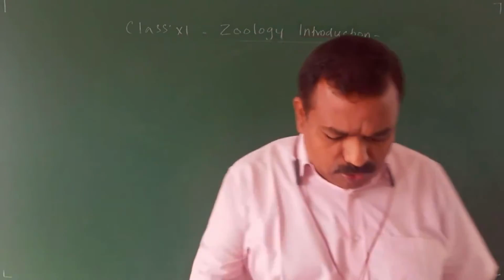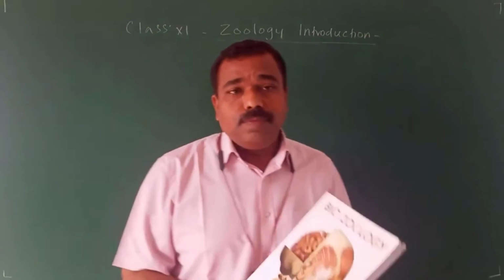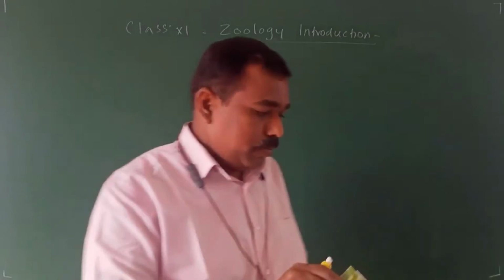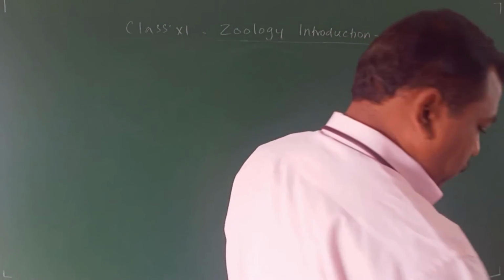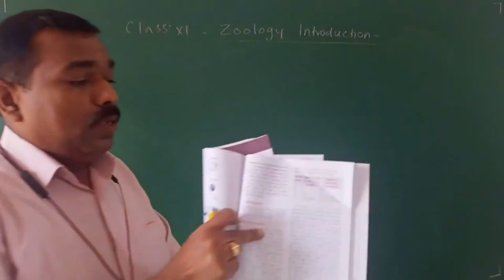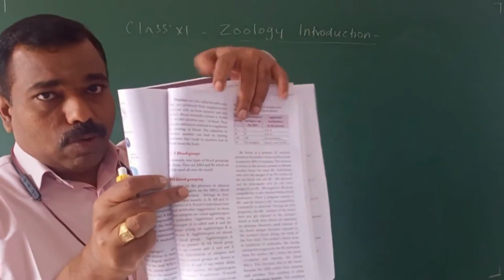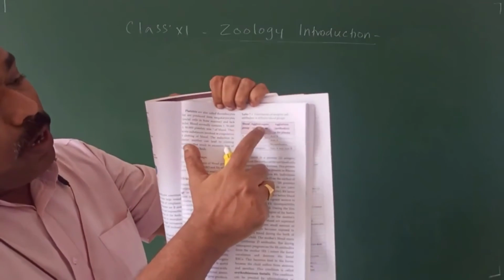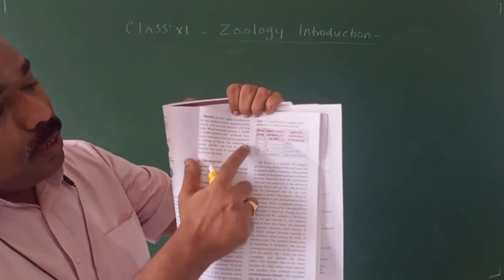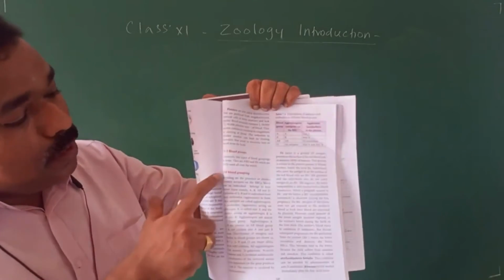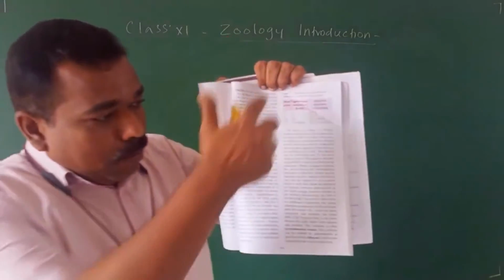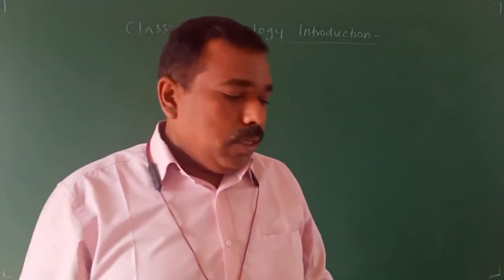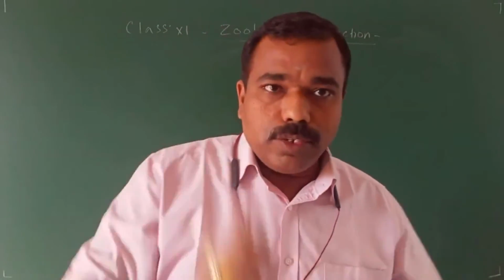For example, a short example I can say: in your book, one of the topics is about blood groups. I hope you might have seen. It is in volume 1. One tabular column is given: blood group, agglutination, agglutinin, A, B, AB, O, like this. Some information is given in your book. If you read your book, you can understand the concept.